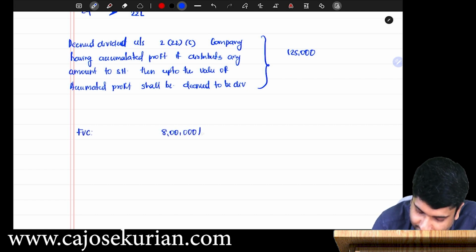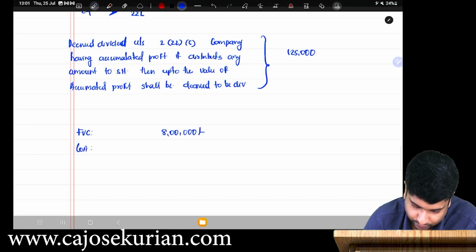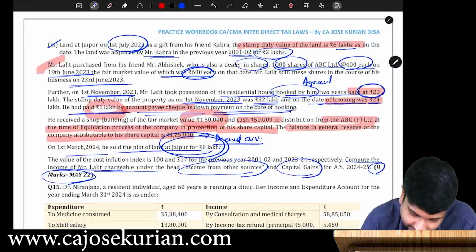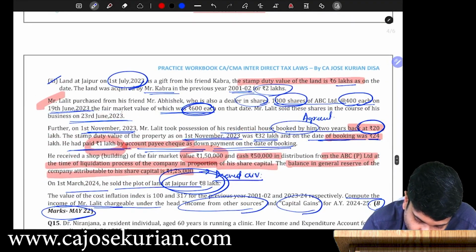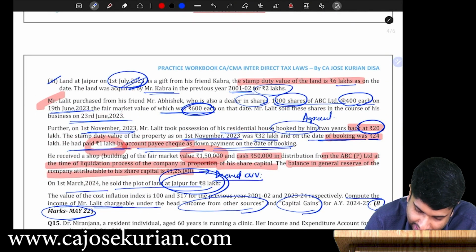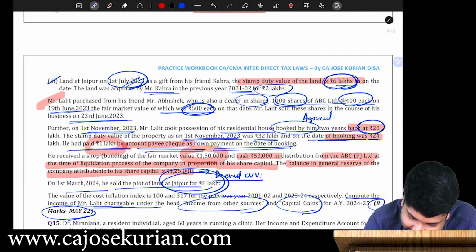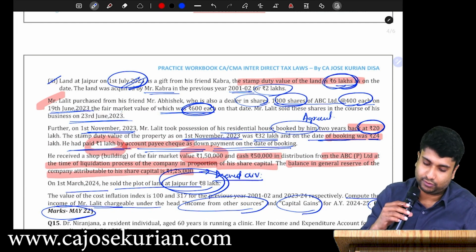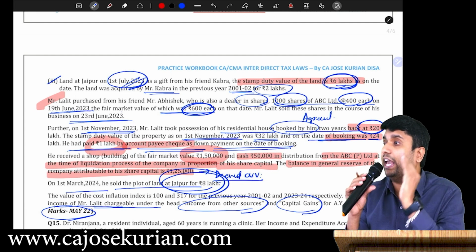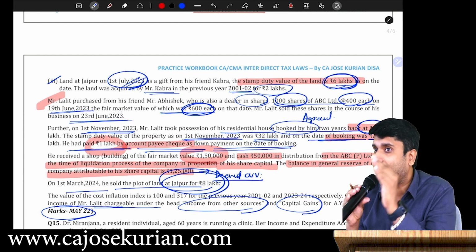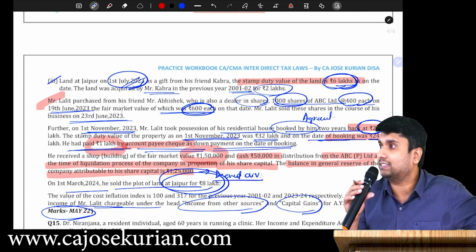Full value consideration, 8 lakh. How about the cost of acquisition? When is the purchase? He got the land in July 2023. And the cost has to be taken as what? 6 lakhs, because that is the value that is taxable under IFOS in the year of receipt. It is not the predecessor's cost of acquisition.